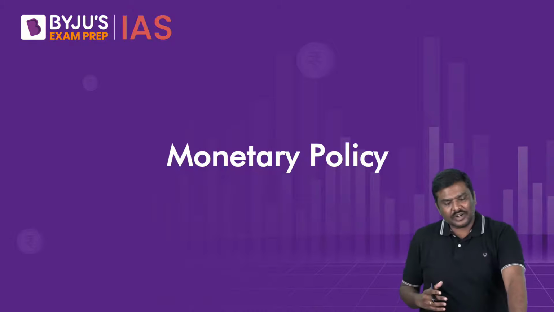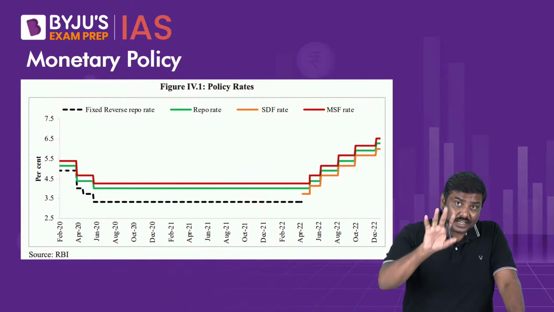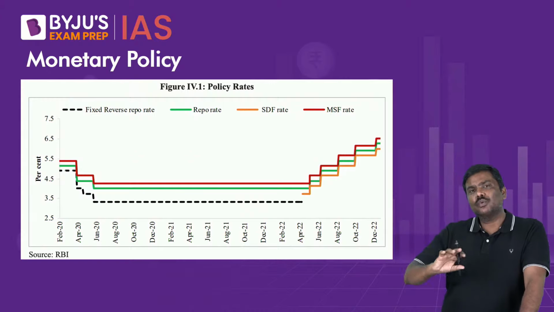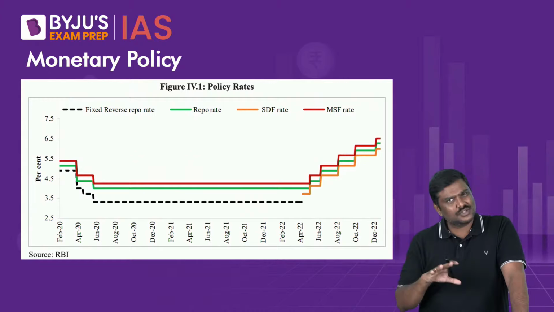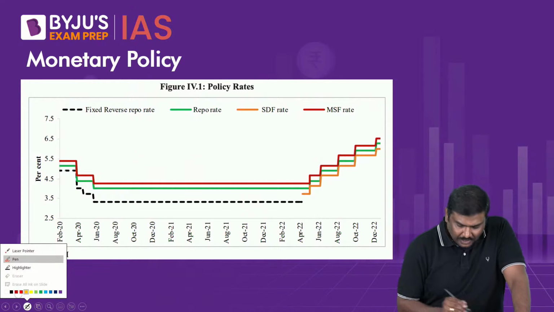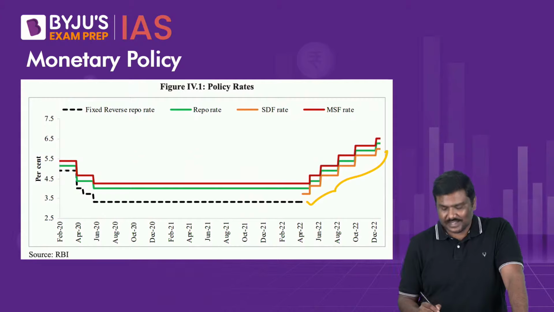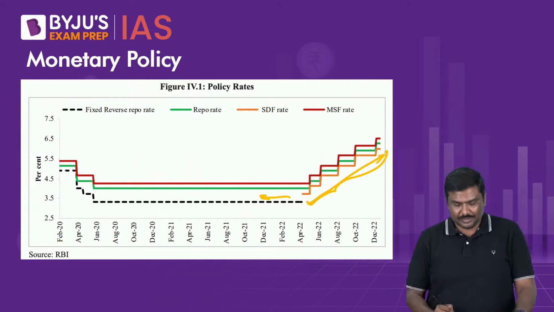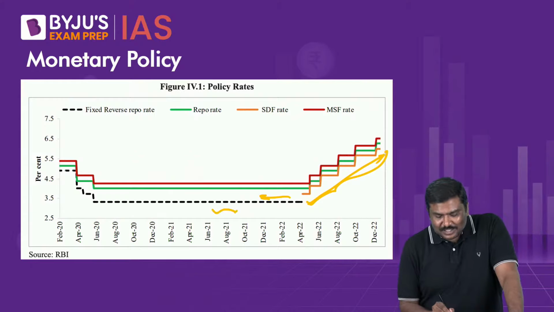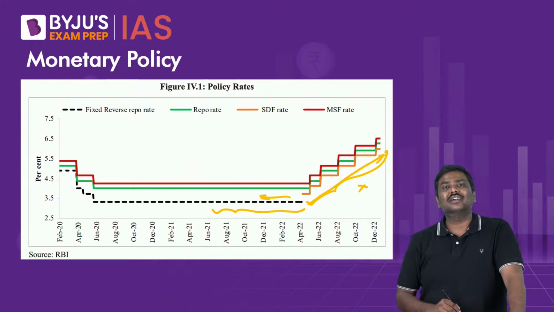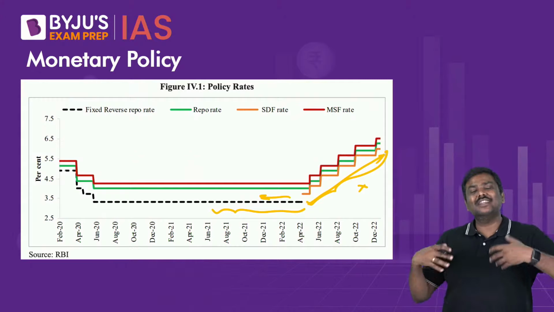Now next, regarding monetary policy, not much is there that is relevant for UPSC, of course. I'll be covering two important concepts. One, what has happened to the movement of the rates, just observe it. You will see there is one line which has started appearing in recent times. Some of you can see this. You will realize that this orange line was not present earlier, but has suddenly appeared. And second, this black line, which was all along there historically, has disappeared after the orange line appeared. What is the logic here?